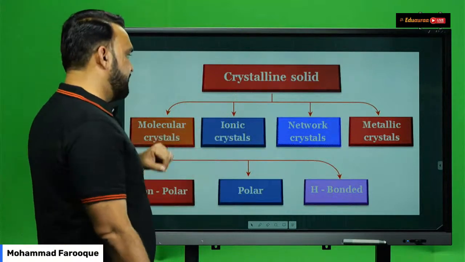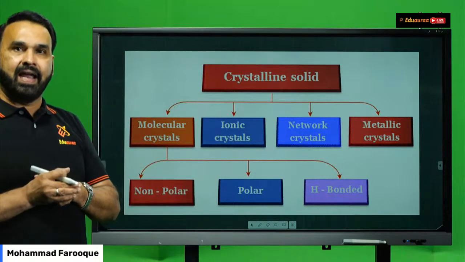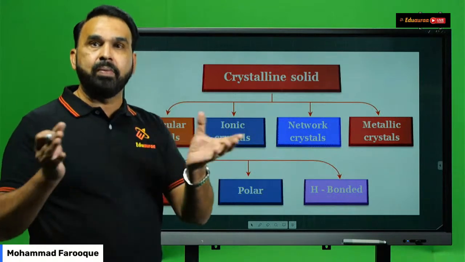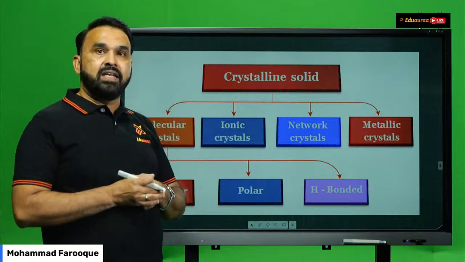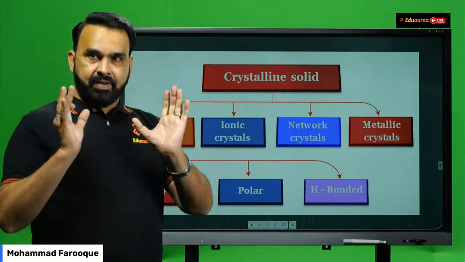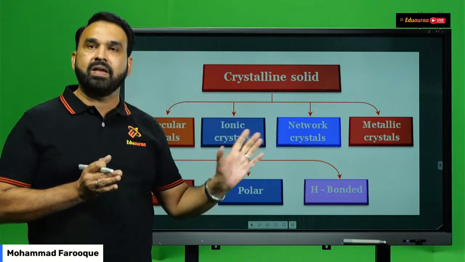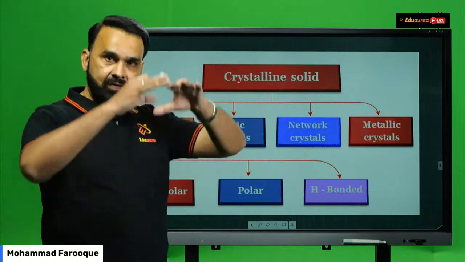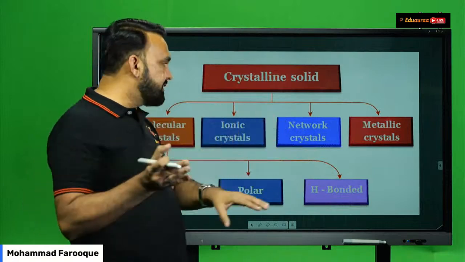Moving to ionic crystals. What are the particles? Ions, that is cations and anions. Held together by what? Held together by the ionic bonds or Coulombic forces or electrostatic force of attraction. Then you have the network crystals or covalent crystals, in which the particles are what? They are the atoms. Examples will be what? That is silica, SiO2, which forms the network solid crystal, whose structure you have seen. Graphite, diamond, silicon carbide are all examples of network crystals.